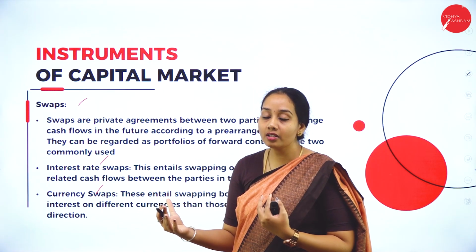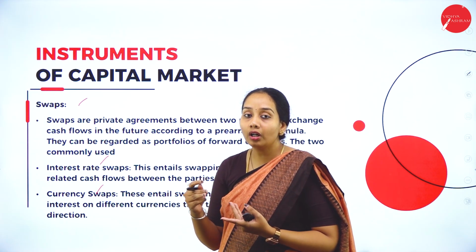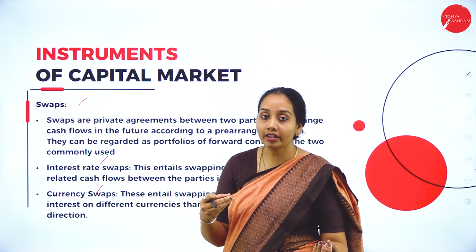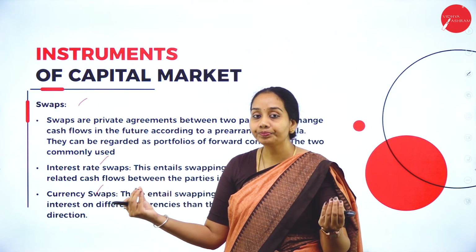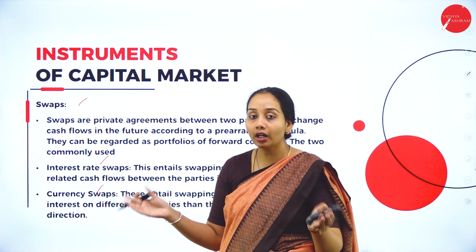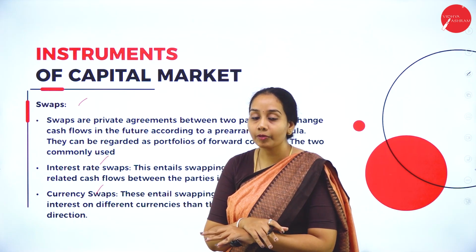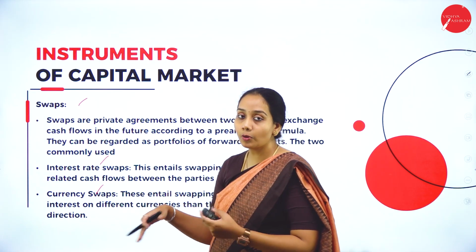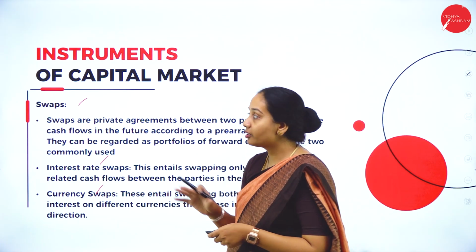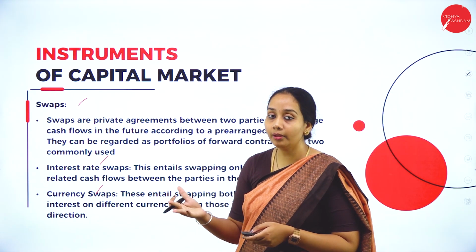In case of interest swaps, there will be two persons. One person has a fixed interest and another person has a variable interest. Based upon the market, the people can come together and swap their interest or vice versa. That is called interest swap. Currency swaps, you can understand, is exchanging of currencies between two people. This is about the swaps. So these are the main important instruments of the capital market.